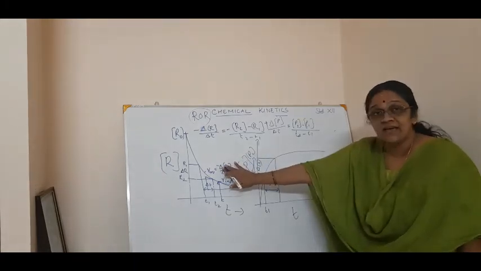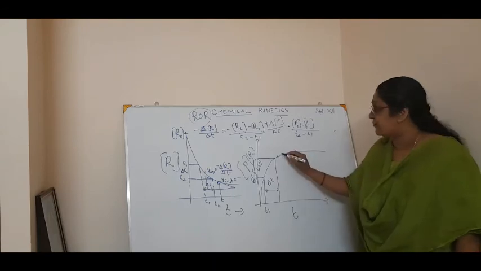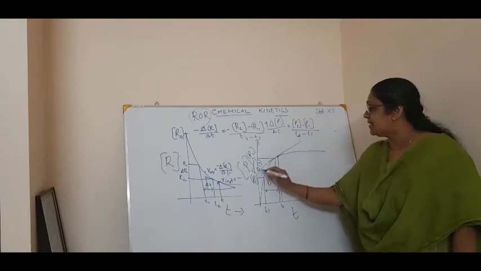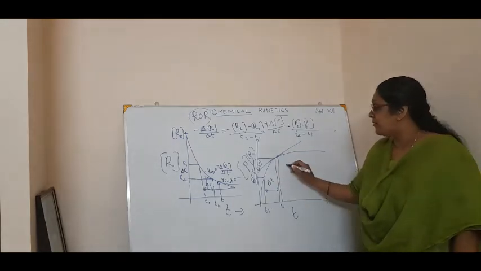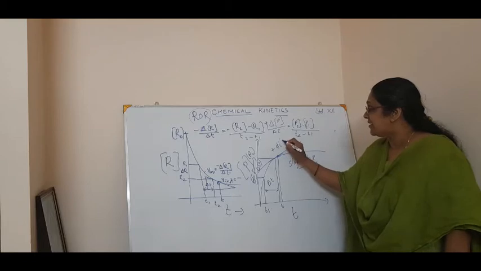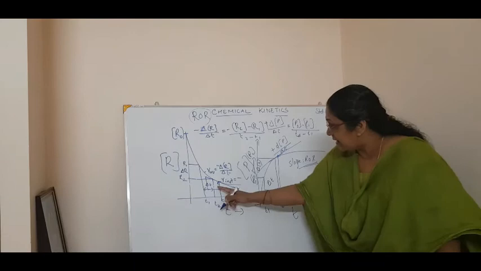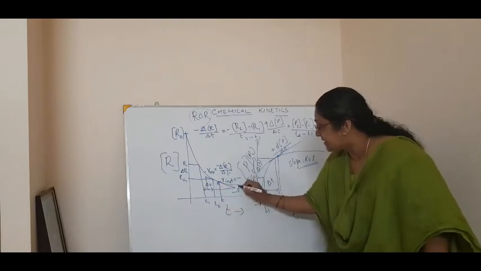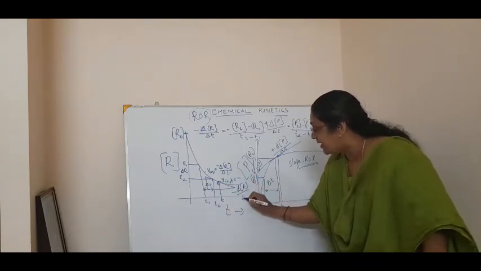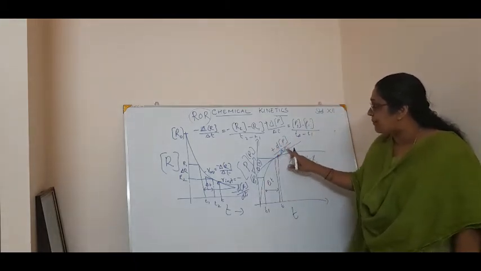And here is the reactant. Now here, how will you calculate the instantaneous rate? For example, at this time, how can I calculate? You draw a tangent to it. Then the slope will be plus, and you will get the rate of the reaction. So here I can write plus d of P by dt. See, here R instantaneous is what? Minus d of capital R by dt, whereas here for the product it is plus d of P by dt.